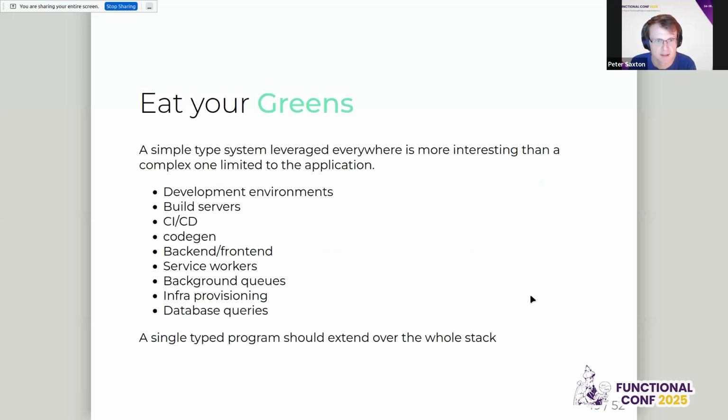Okay, so this is Eat Your Greens. This is kind of working on the theory that if I start with a very simple and predictable type system, I can get more value by leveraging it everywhere. This is where I level up, rather than adding sugar to it or having more interesting features that limit it to a single application. I think applying a very small set of rules to a very wide scope is more interesting than adding lots of rules. And so I want Eat Your Greens to extend to your development environment or your CI environment. It's already interesting that I have an environment for working in slides, which is interesting to me.